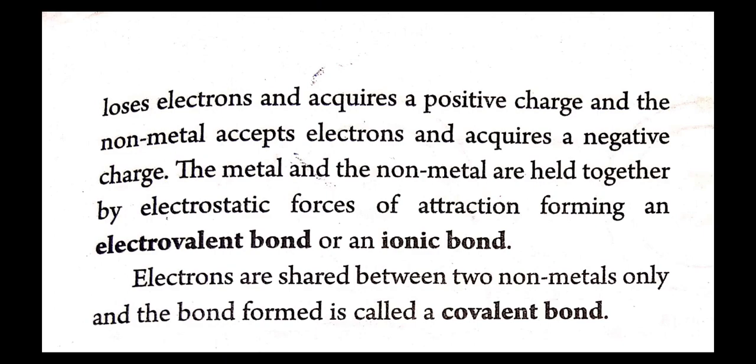The bond formed between metals and non-metals is called an ionic bond or electrovalent bond, which is held together by electrostatic force of attraction. In case of sharing of electrons, when the electrons are shared between two non-metals, then the bond formed is a covalent bond.